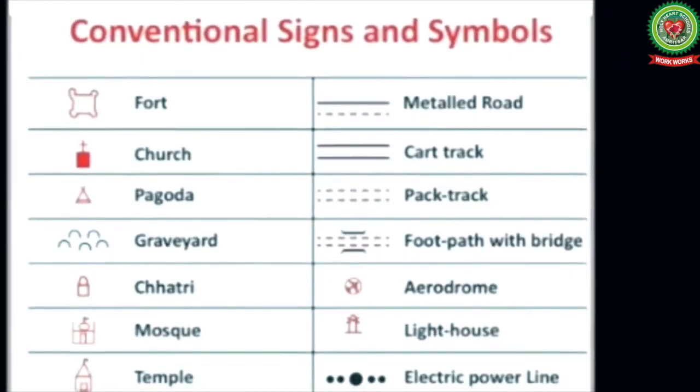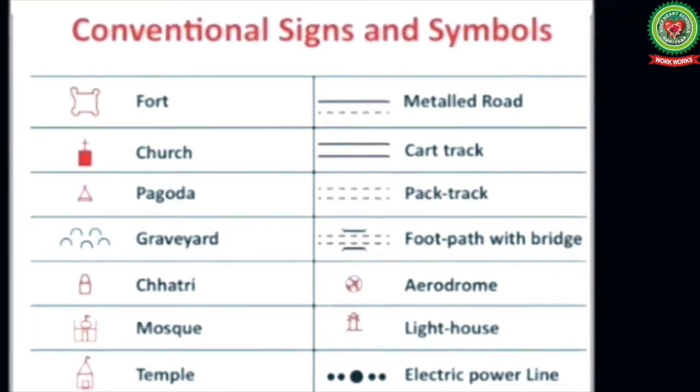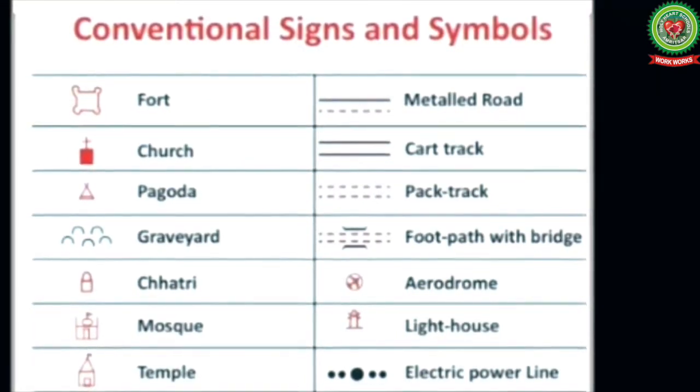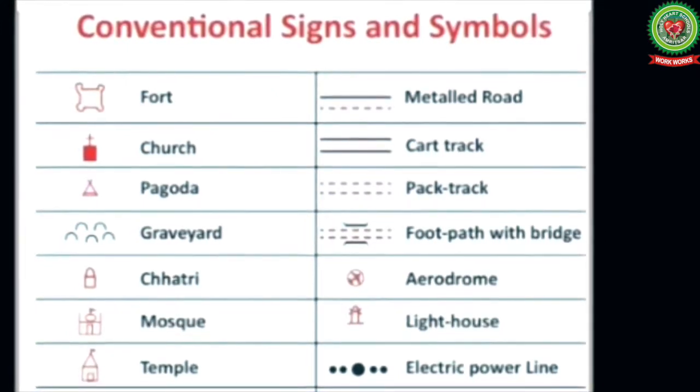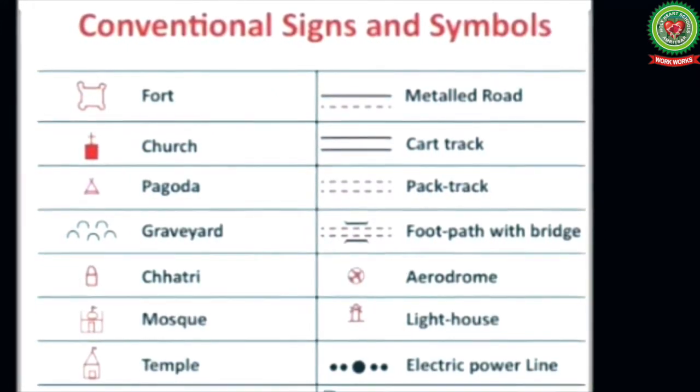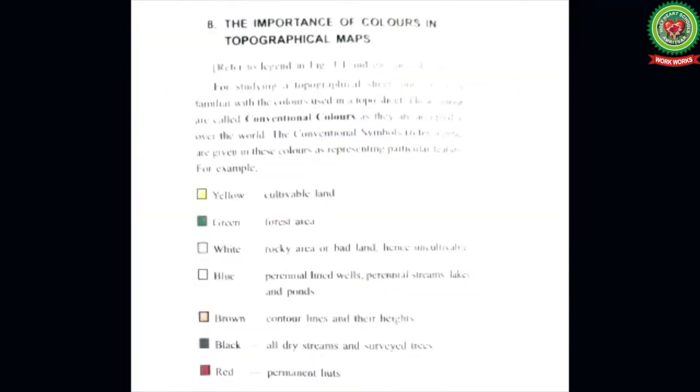And red color is used to show the monuments and buildings, the means of transport like metalled road, unmetalled road, cart tracks, etc. So children, for drawing the conventional signs and symbols, you will need all these colors.